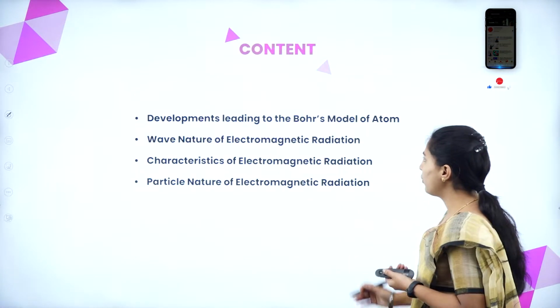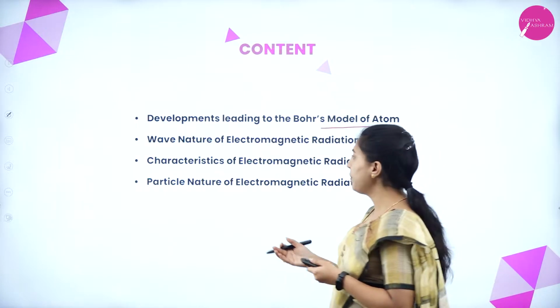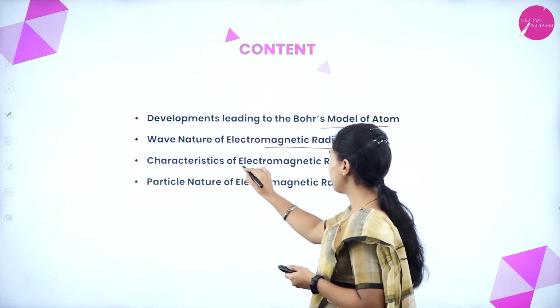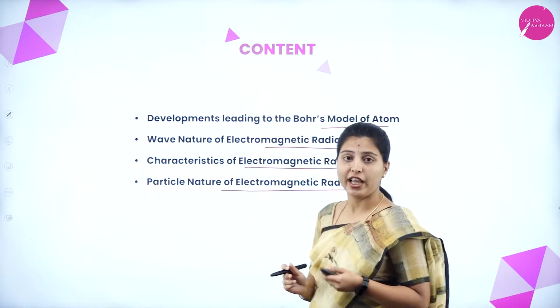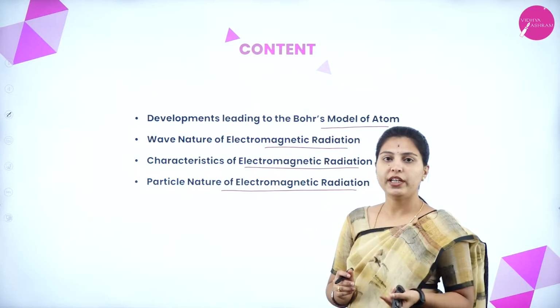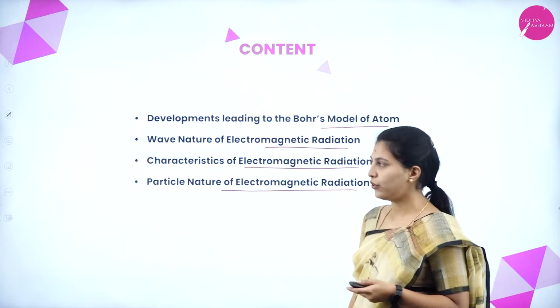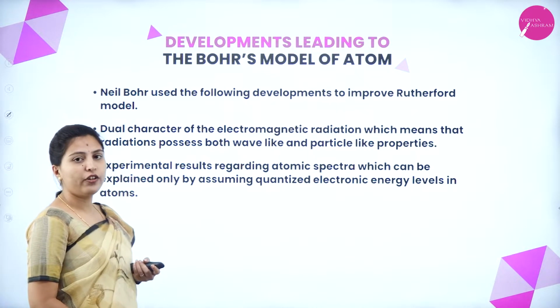So now we are looking at developments leading to the Bohr's model of atom, the wave nature of electromagnetic radiation, characteristics of electromagnetic radiation and the particle nature of electromagnetic radiation. About the two characters, or dual nature, of electromagnetic radiation we are looking today. So we'll see first one, developments leading to the Bohr's model of atom.